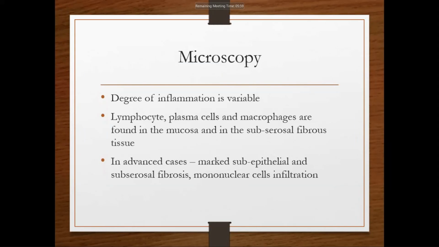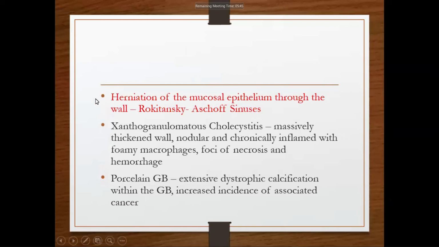So there is subserosal fibrosis as well as marked subepithelial fibrosis in advanced cases, and mononuclear cells may infiltrate. I will show you in the figure the Rokitansky-Aschoff sinus, which is herniation of the mucosal epithelium through the wall. This is also an important finding of chronic cholecystitis.